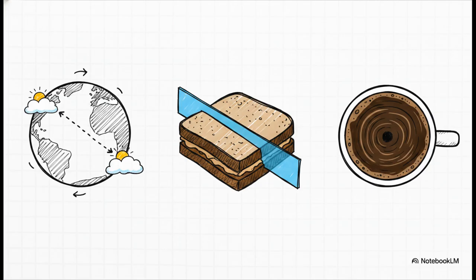And third, the Brouwer fixed point theorem. Basically, if you continuously move a space, like stirring a cup of coffee, at least one single particle is going to remain in the exact same spot it started.